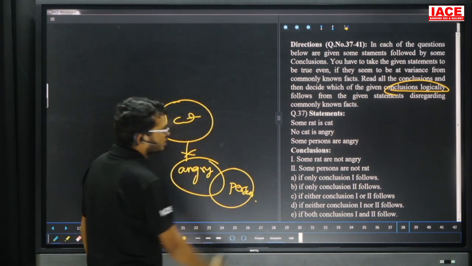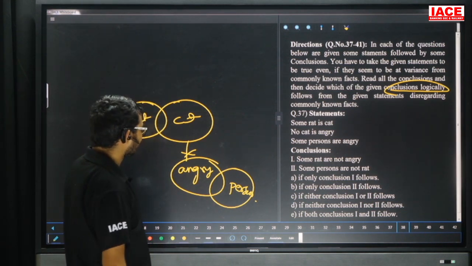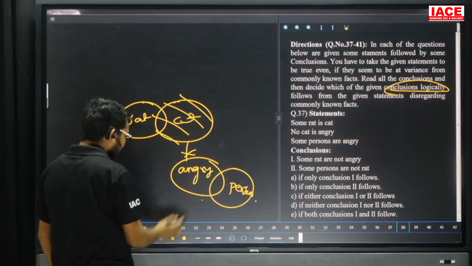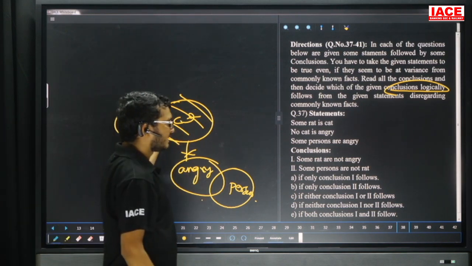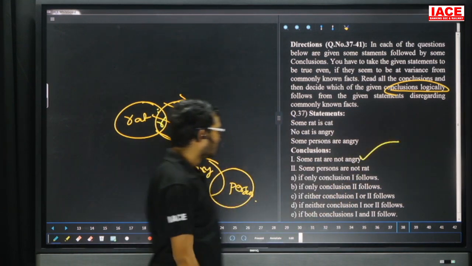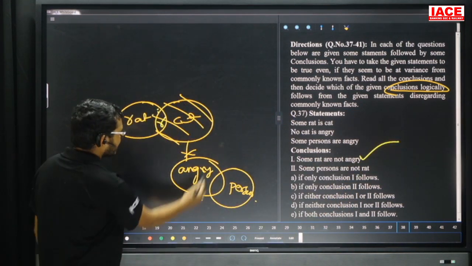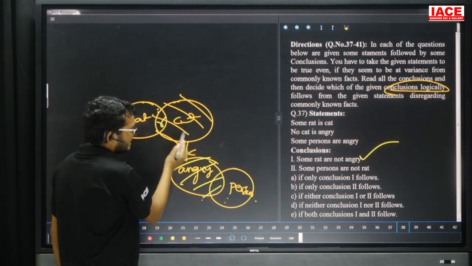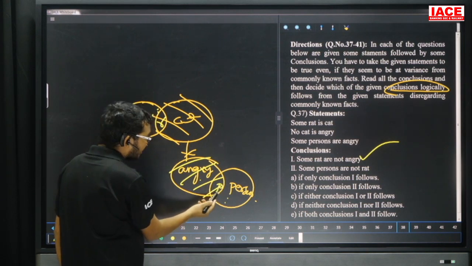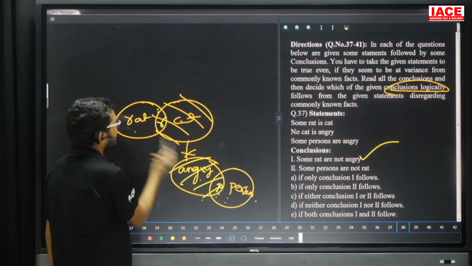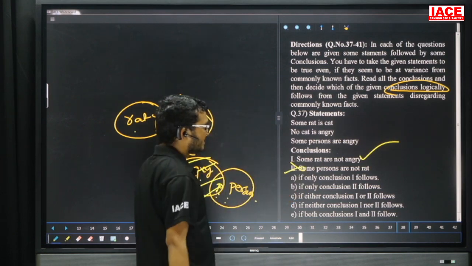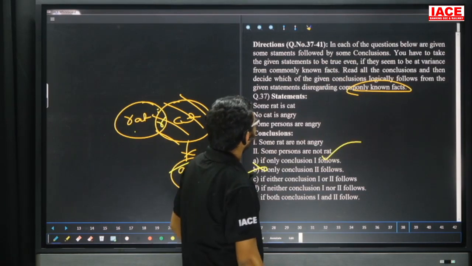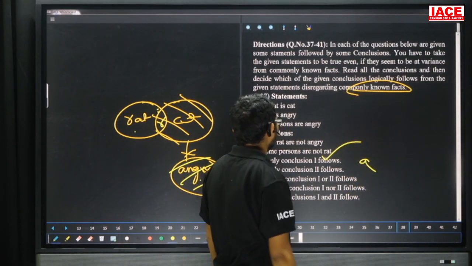Take the first conclusion: some rat are not angry. We know no cat is angry, and some part of rat is in cat, so some part of rat is not angry. The first one is true. Second one: some persons are not rat. We can't say. No angry is a cat means in angry, person is some part, so some part of person is not cat. We can't say some part of person is not rat, so the second one has no chance. That means only one follows. Question number 37, the answer is Option A.